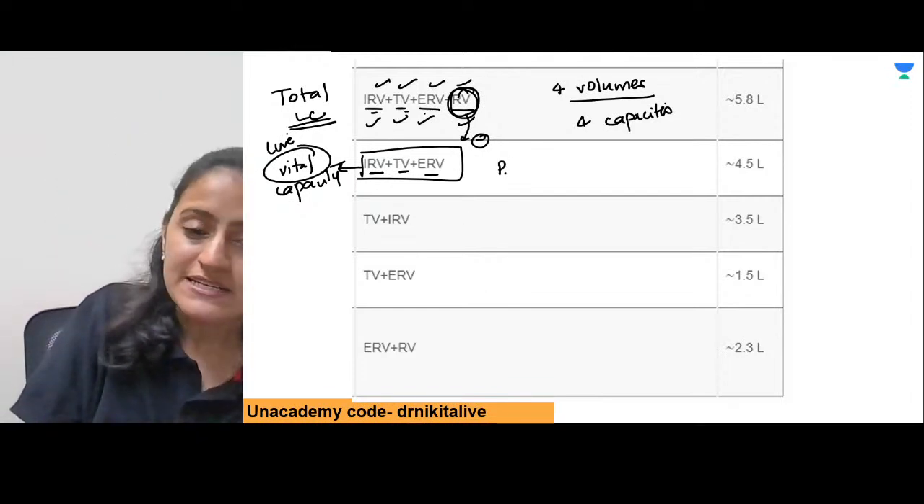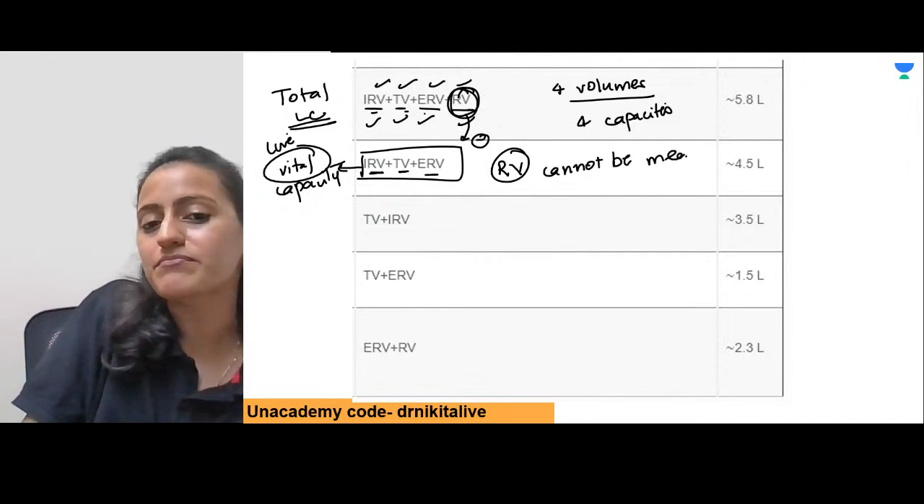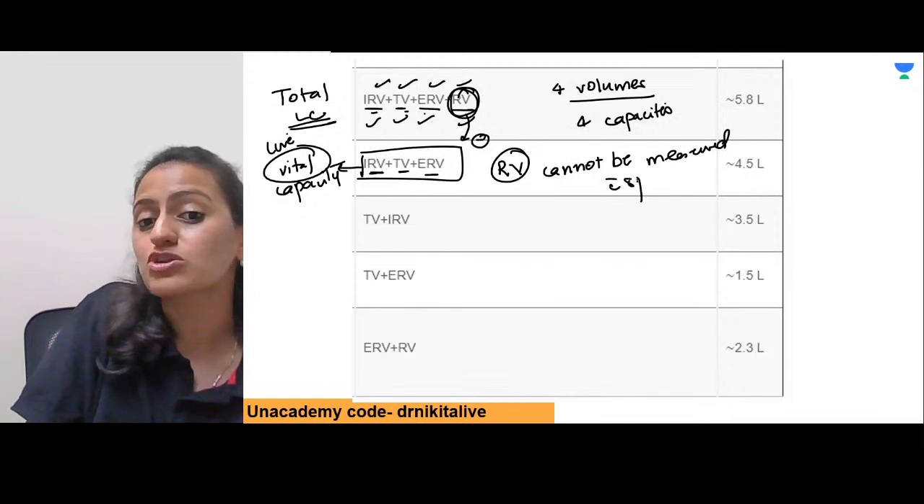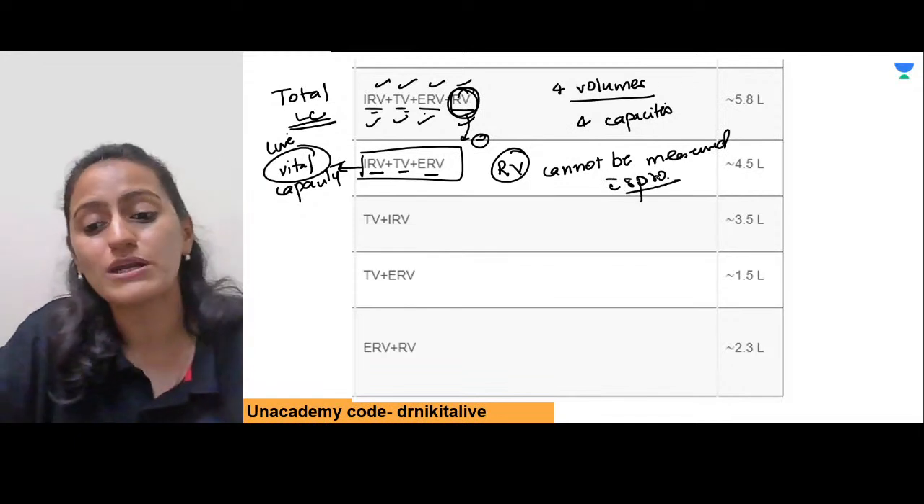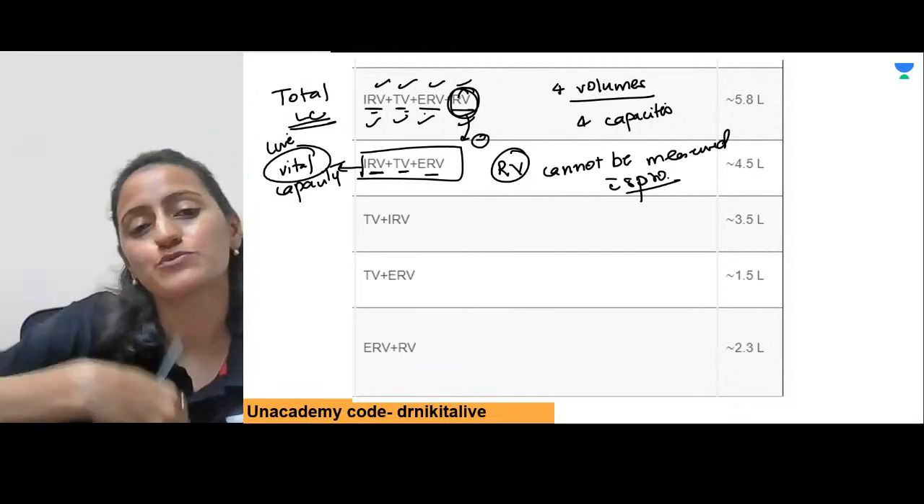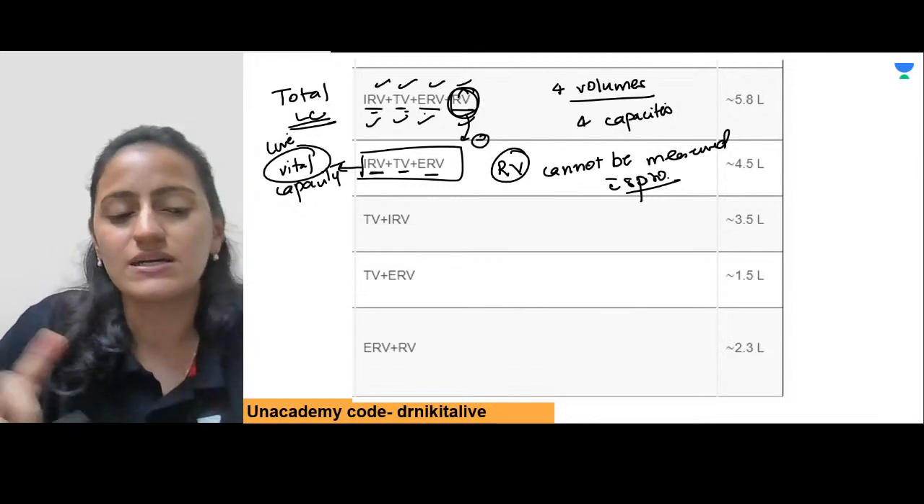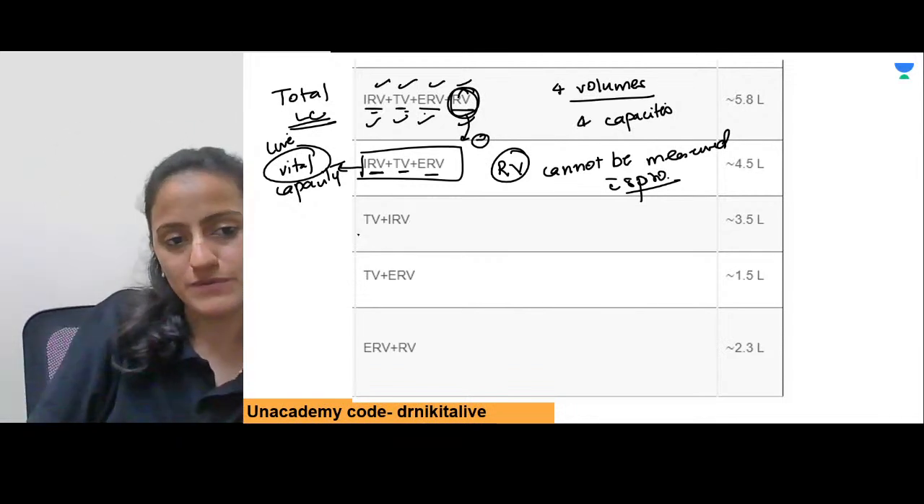Okay, remember that. So that is why remember that residual volume cannot be measured with spirometry. You need to do the whole body plethysmography because it's not coming out. Spirometry only measures what is participating in the exchange. So residual volume is not possible to be measured by spirometry.